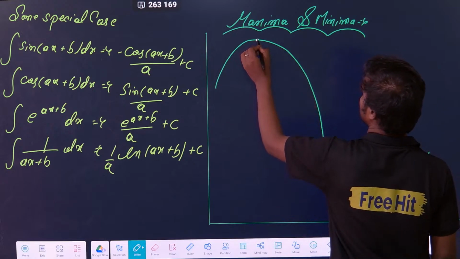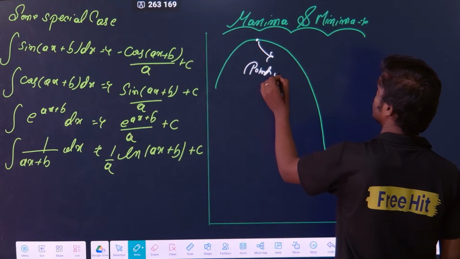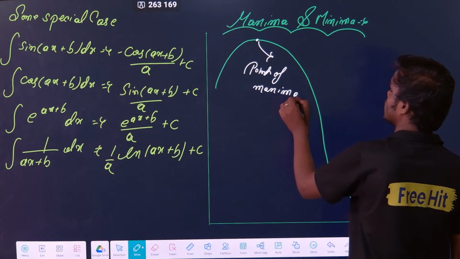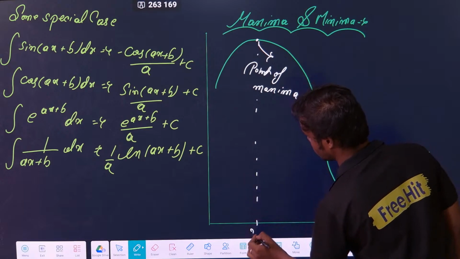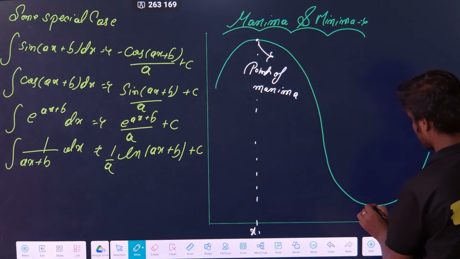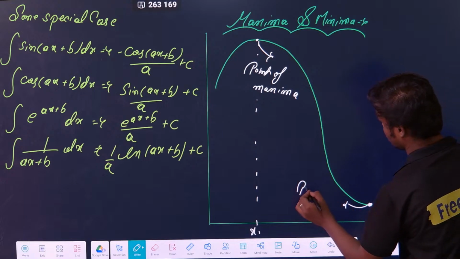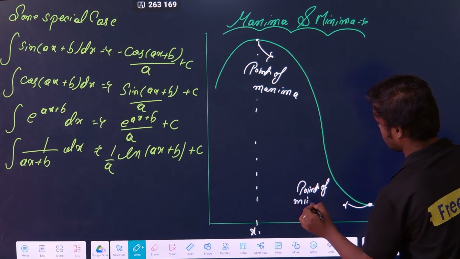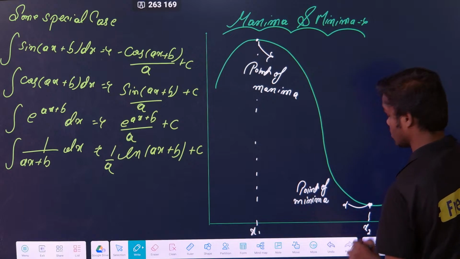So there are two things. This is called a point of maxima. You can see it has a maximum value, so it is a point of maxima. Suppose the value is x1. This other point is called a point of minima, that is x2.